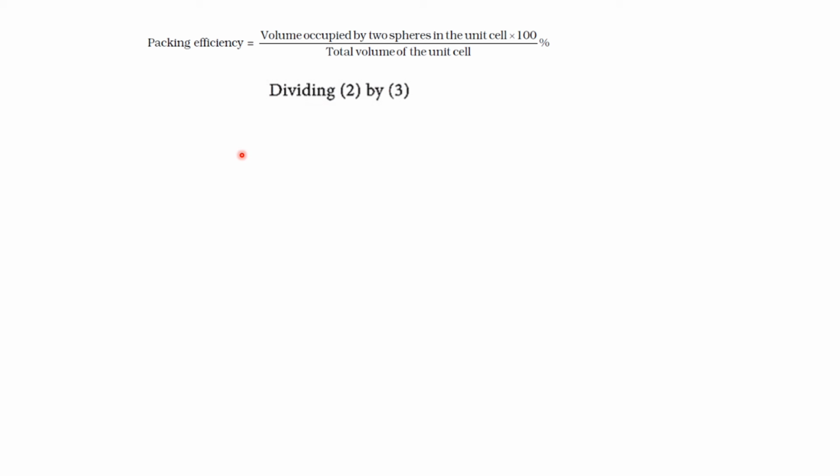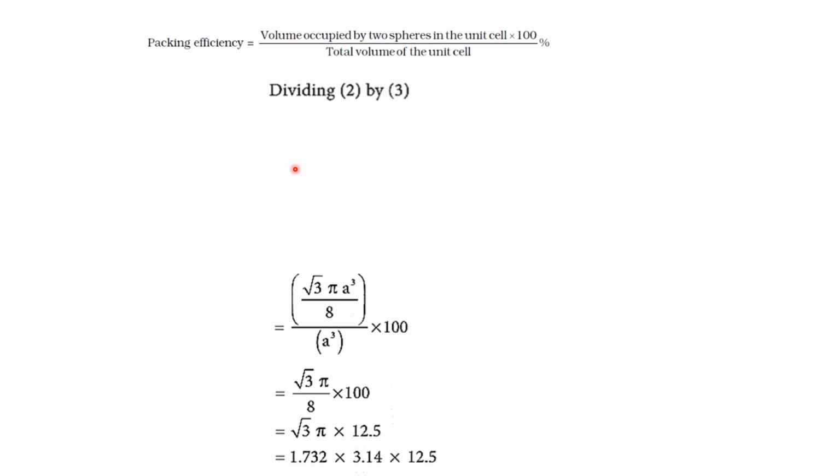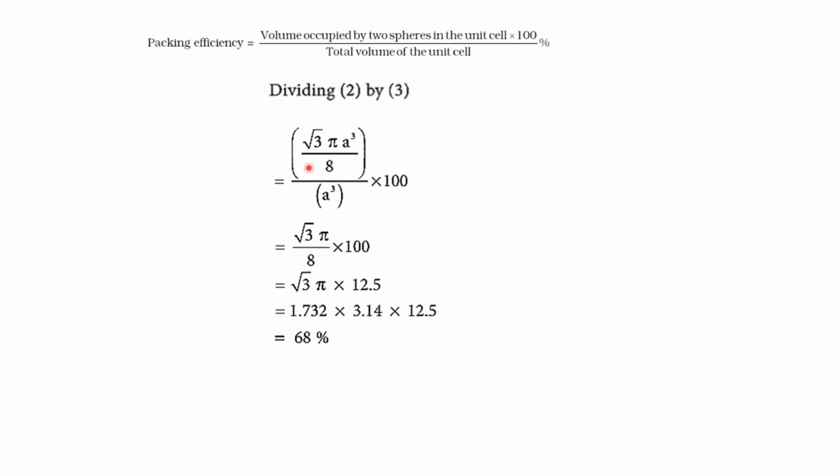And now the packing efficiency for BCC. Putting the values in this formula and calculating: 1.732 into 3.14 into 12.5, and now the packing efficiency in BCC is 68%. So 68% of the available volume is occupied in BCC.